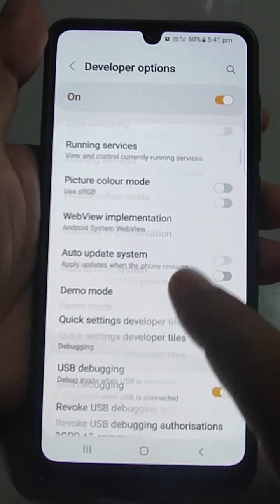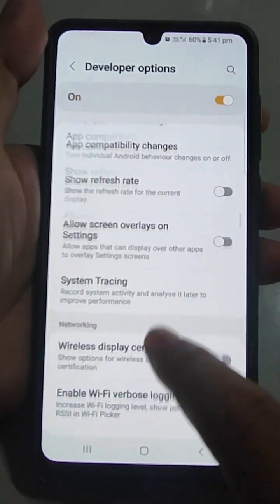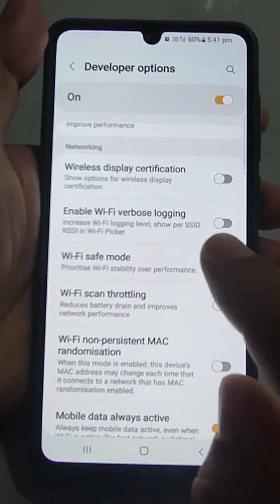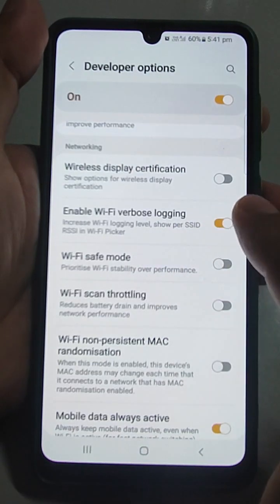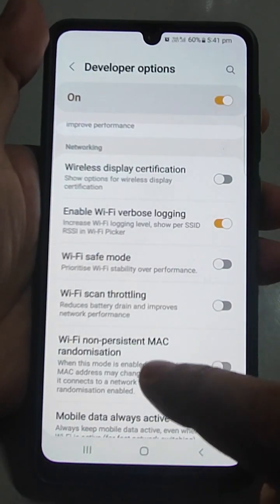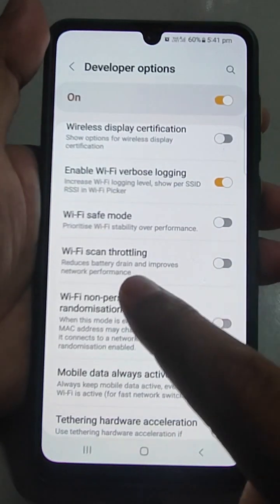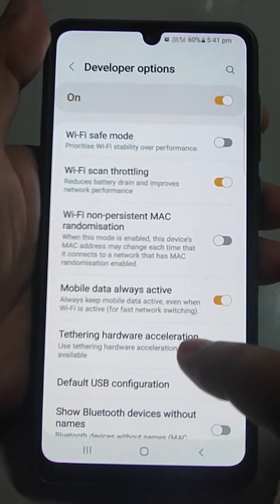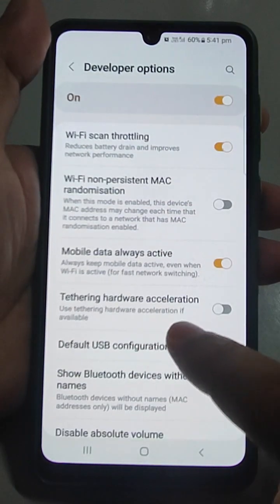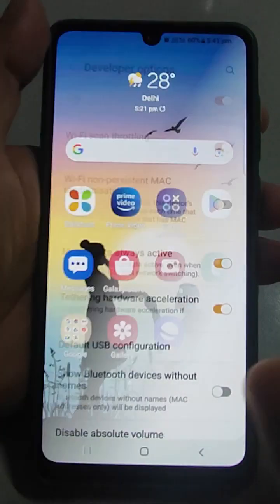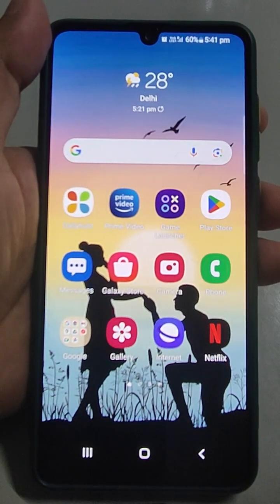Go to the developer option, go below and search for networking here. Here you have to enable 2-3 things. Enable Wi-Fi verbose logging. This will increase Wi-Fi logging levels per SSID, means you just turn it on, then Wi-Fi scan throttling, just turn it on. It will improve network performance. And the third is tethering hardware acceleration. These 3 settings, just turn it on, and after that go back and see what happened.